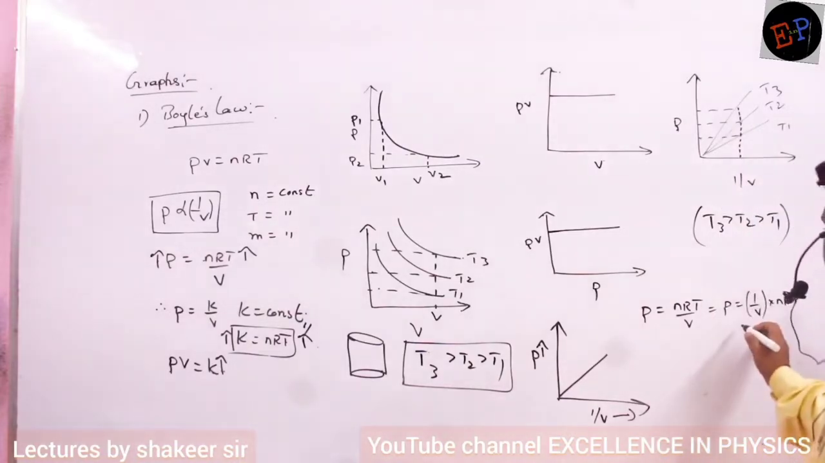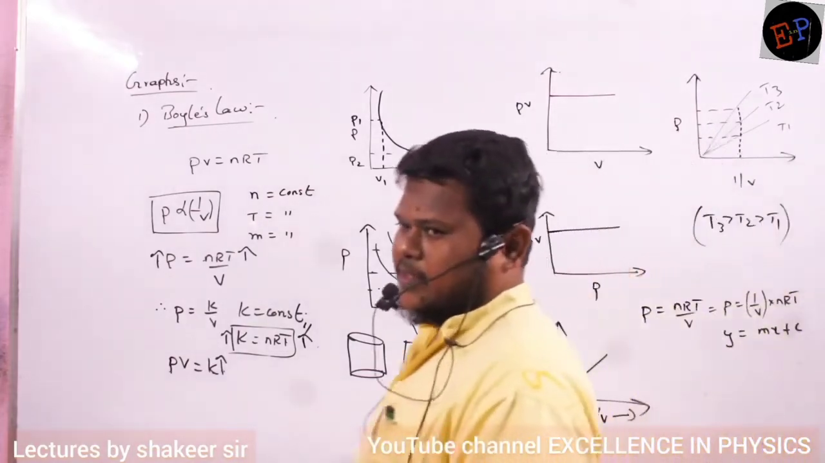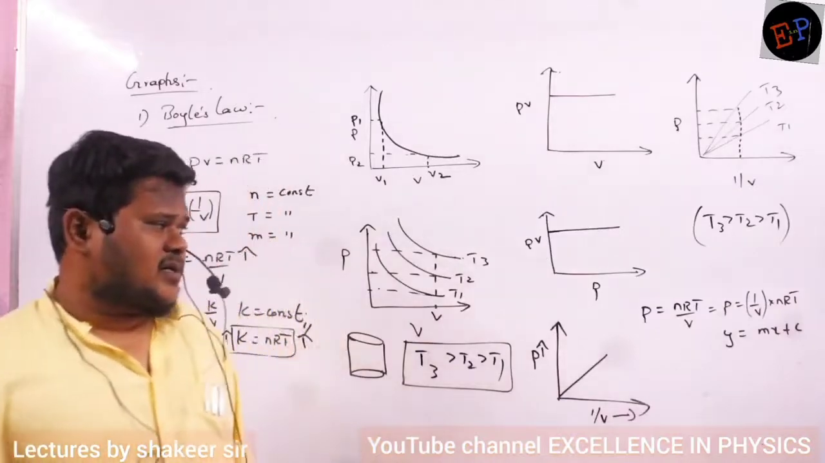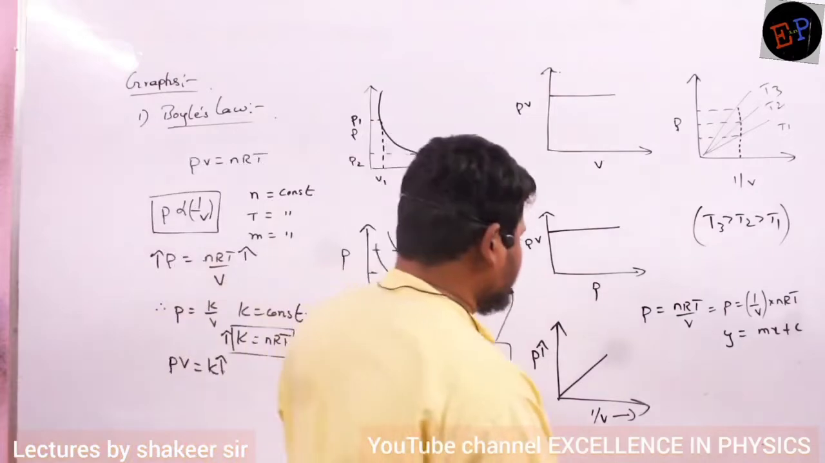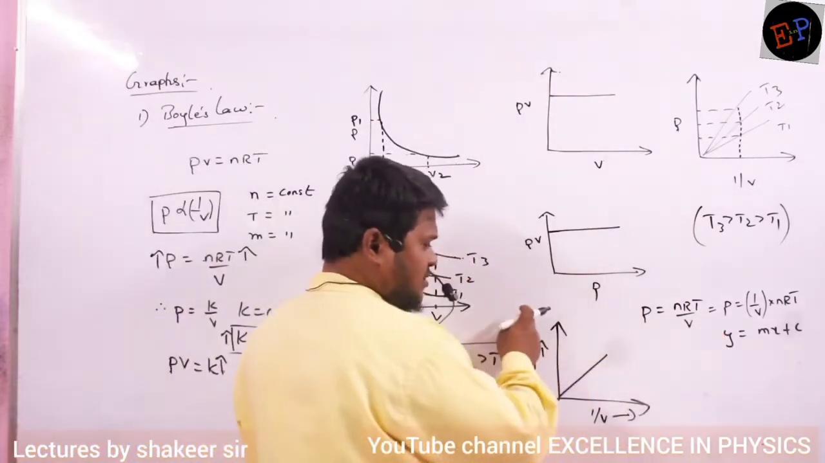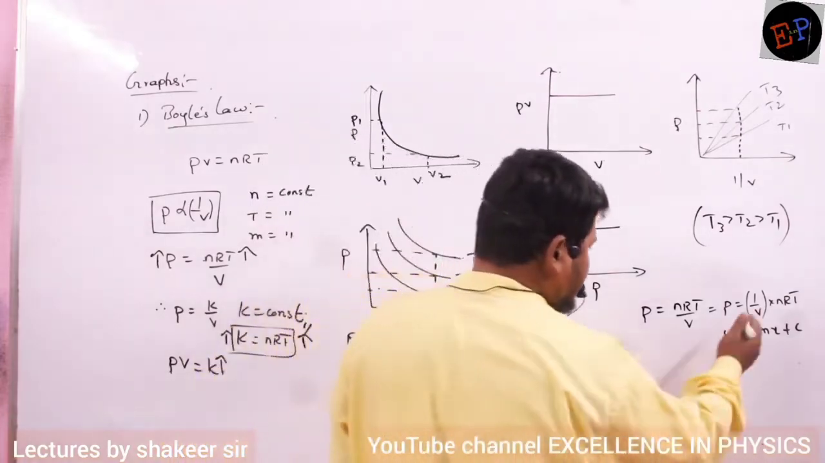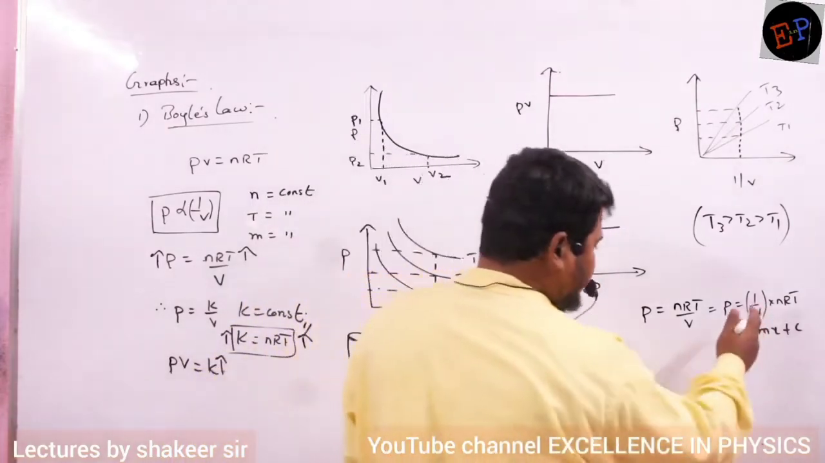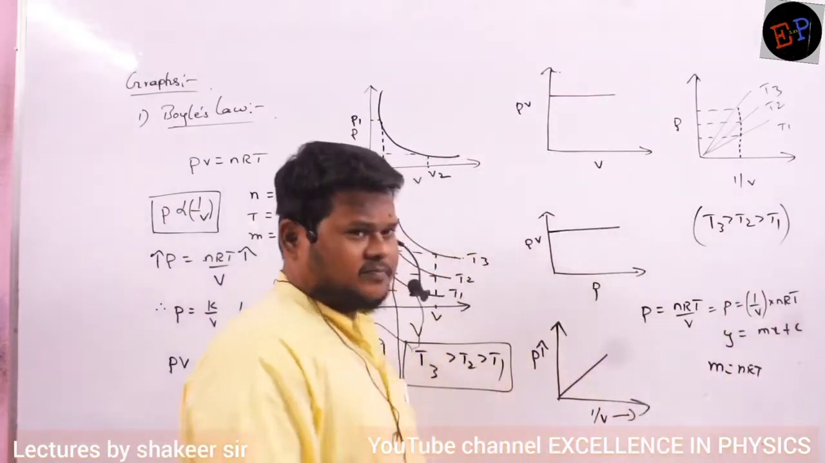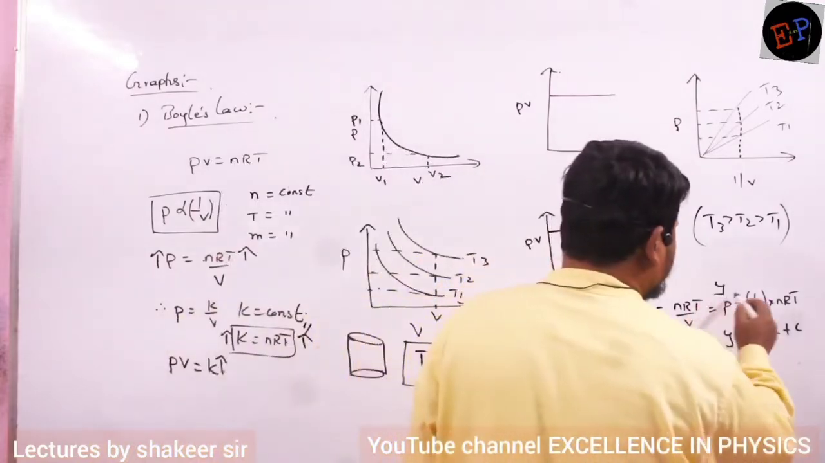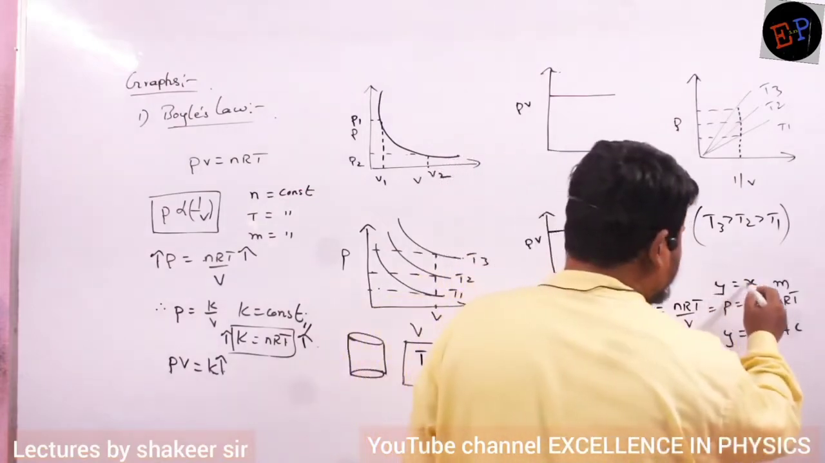So, if you compare the same equation with y is equal to mx plus c, what do you understand? What is the equation of a straight line? y is equal to mx plus c only, no? On the y-axis we are taking pressure, satisfied? On the x-axis I am taking 1 by V. So, what is the slope of this graph? The slope of this graph is nRT. This is y, this is x, this is m. Understood, no? y is equal to m into x.